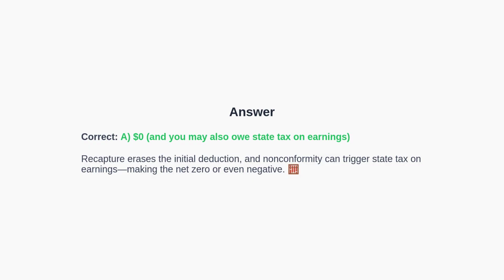The correct answer is A. The recapture requirement neutralizes the initial state tax benefit, and in many cases, state tax on earnings may also be due. Therefore, the net result is often zero or slightly negative after considering earnings taxes and administrative burdens.